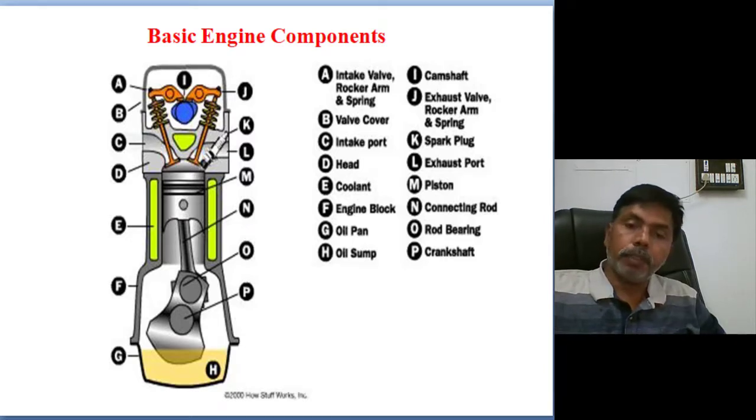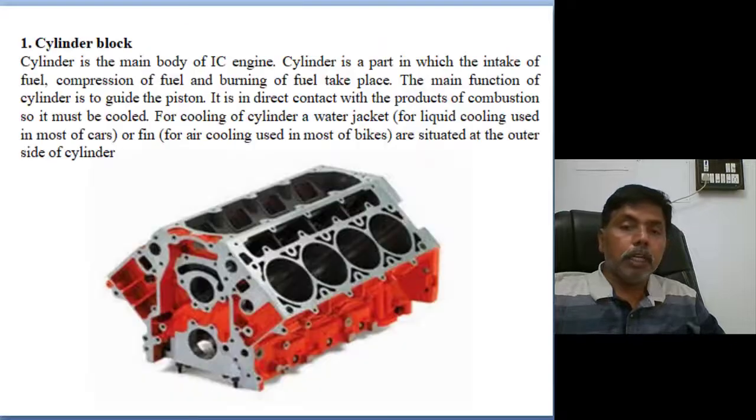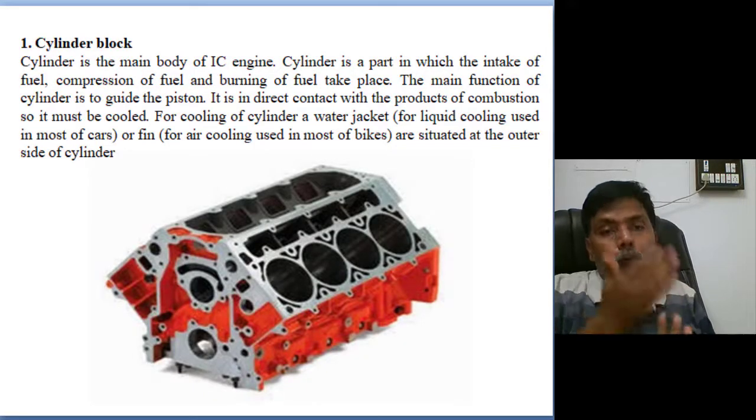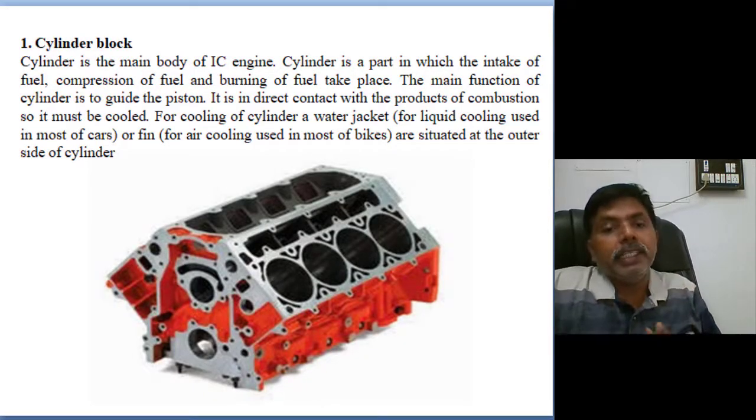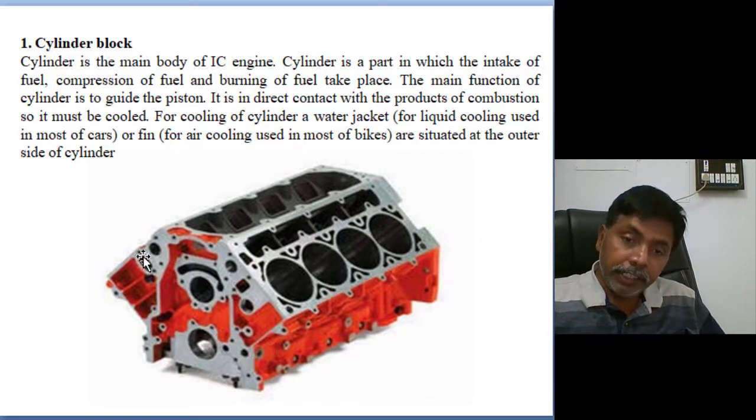So individual components we will now discuss. This is the overall view of the internal combustion engine. Coming to the individual components, suppose the cylinder block. I already mentioned this. Suppose this is V shaped. This is the V shaped crankshaft, which is single, with one connecting rod in this direction and one connecting rod in that direction, like that.